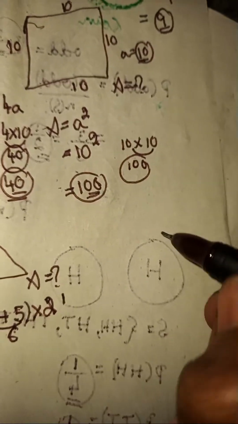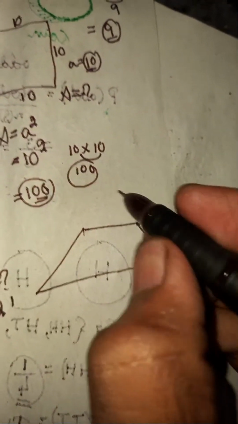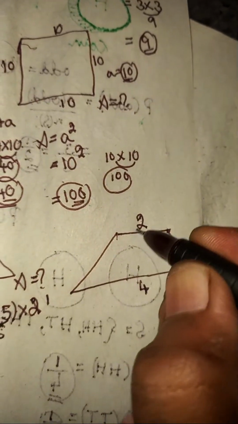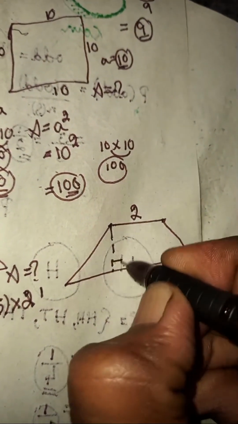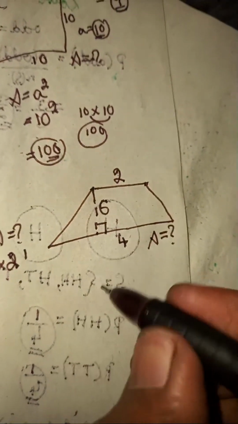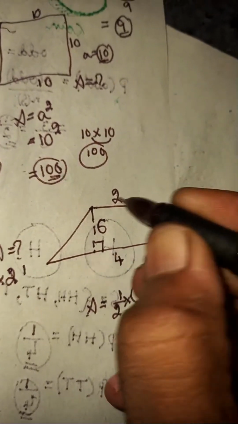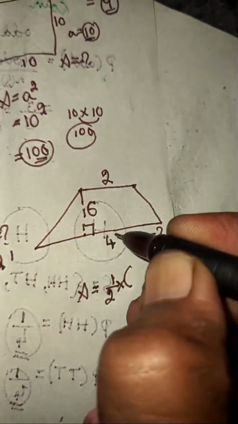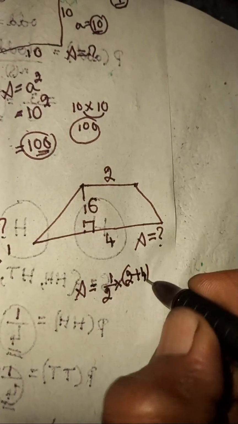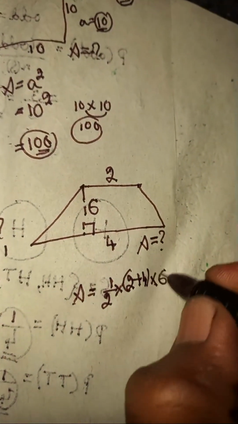Let's take one more parallelogram. In this one, they have given this side as 2 units, this side as 4 units, and the perpendicular height equal to 6 units. They are asking what's the area. In the same way, area equals half times this side and this side, both of them parallel sides, their sum 2 plus 4, times the perpendicular height, and multiply with it.